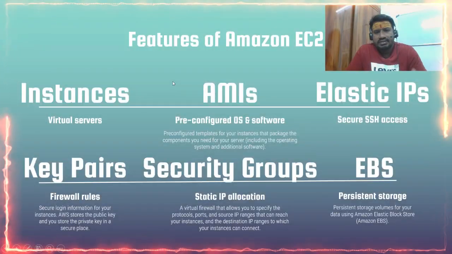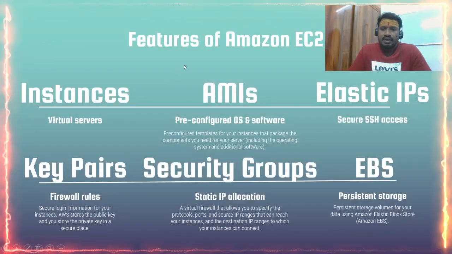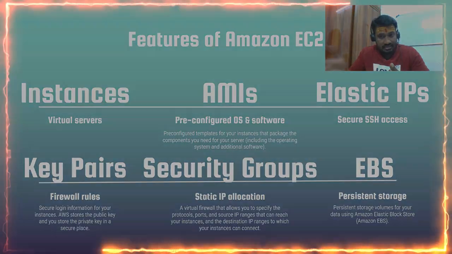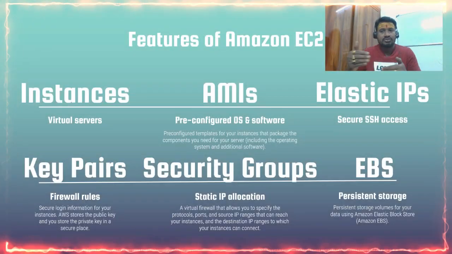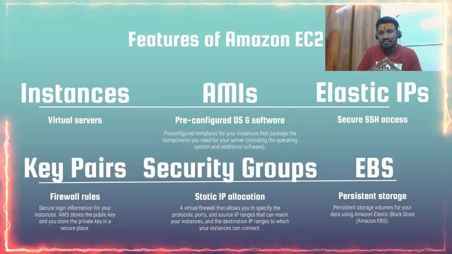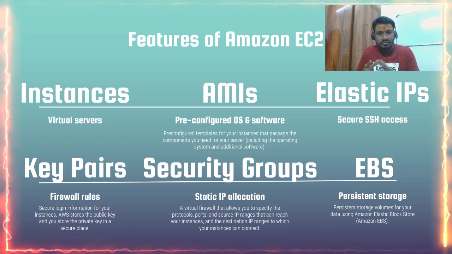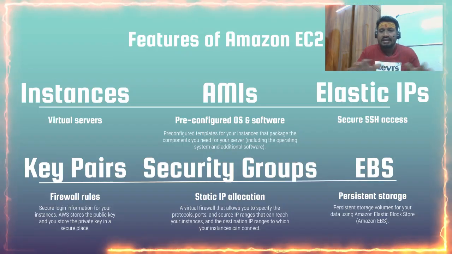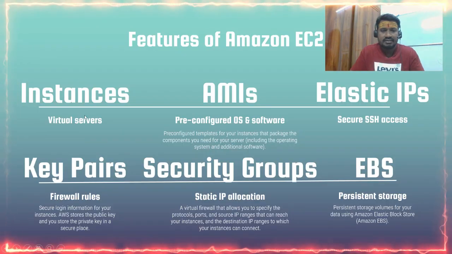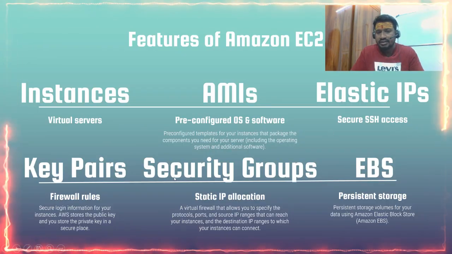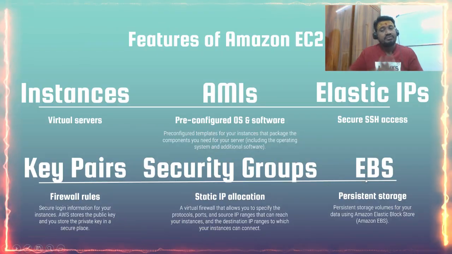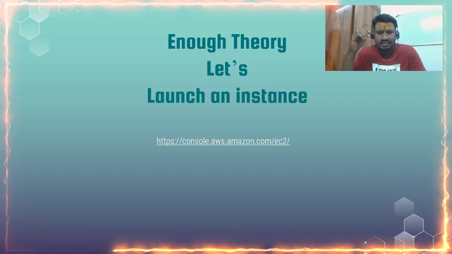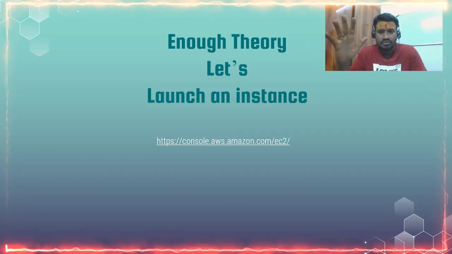Now, let us try to understand features of Amazon EC2. Amazon EC2 instances, which we are going through now, AMIs, which we discussed, and elastic in nature, which talks about scalability, key pairs, security groups, and EBS. I separated these into two different timelines because these things are theory. Key pairs, security groups, and EBS we will discuss when we are doing a live demo. So friends, enough theory. Let's launch an instance and nail this off.